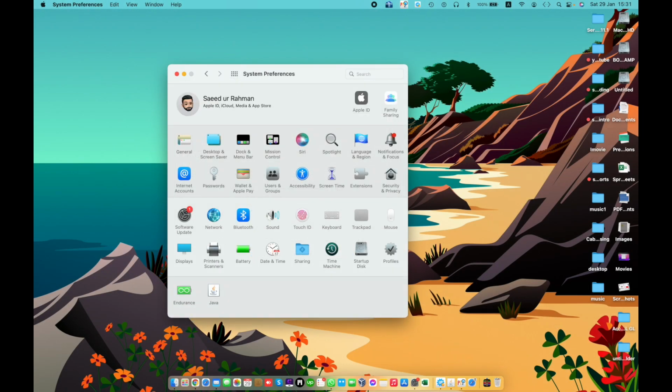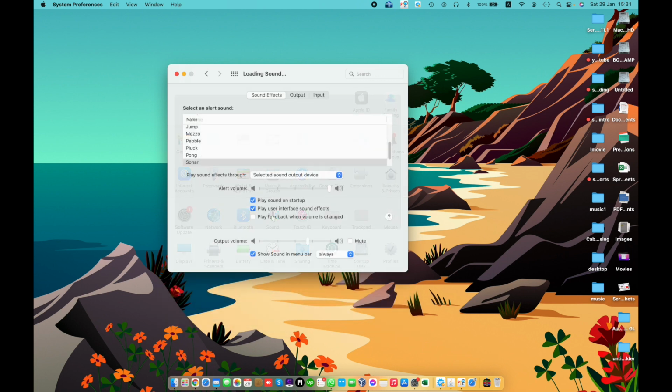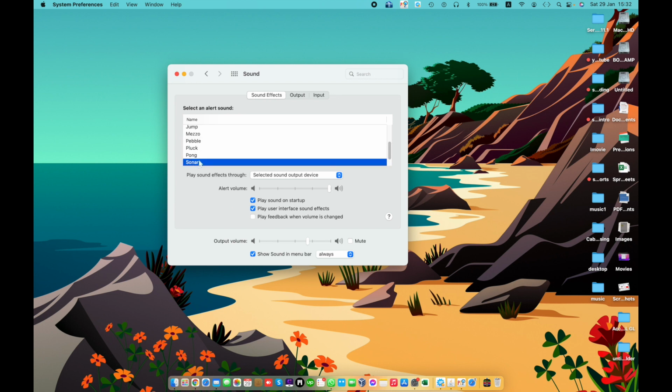Next to Bluetooth, now we learn about Sound pane in the System Preferences. When you try to do something that is not allowed, or if your Mac needs more information, the alert message appears on your screen. And the alert sound plays. You can change the alert sound and set its volume.